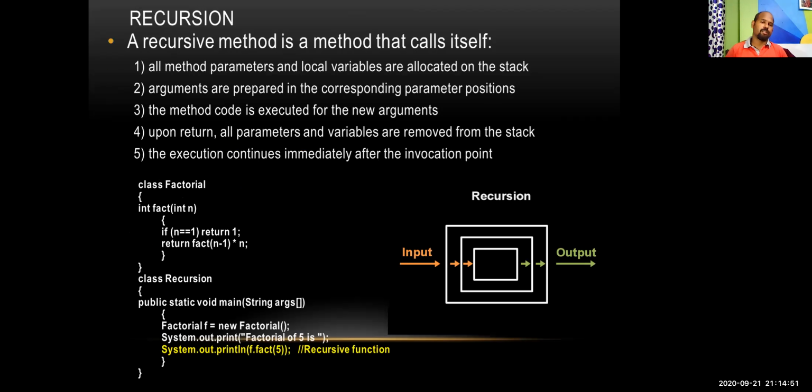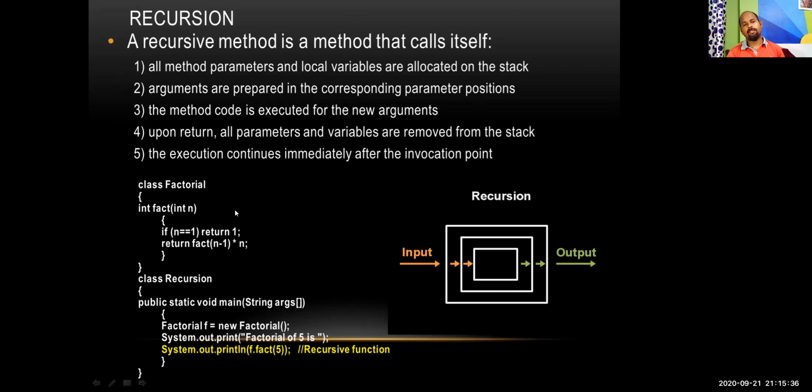Then we are having the recursion. Recursion means a method which calls itself. A method which calls itself, and in this process, suppose you consider this outer rectangle is actually one method. So that method has the same method inside that, then the same method inside that. 3 layers of method calling is there. In this case, the innermost method will be completed first. It will be executed first, then the outer one, then the outermost. So this way it will be considered.